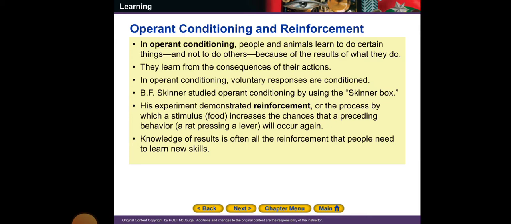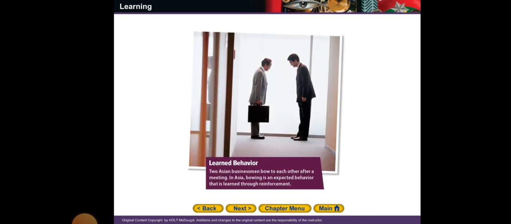This experiment demonstrated reinforcement: the process by which a stimulus, food, increases the chances that a preceding behavior, a rat pressing the lever, will occur again. Knowledge of results is often all the reinforcement that people need to learn new skills. So if you know the results, and they are pleasant, I'm going to do the behavior again and again, and I have a learned behavior.